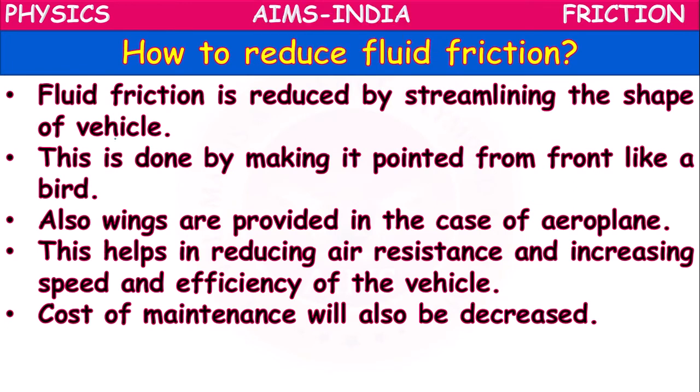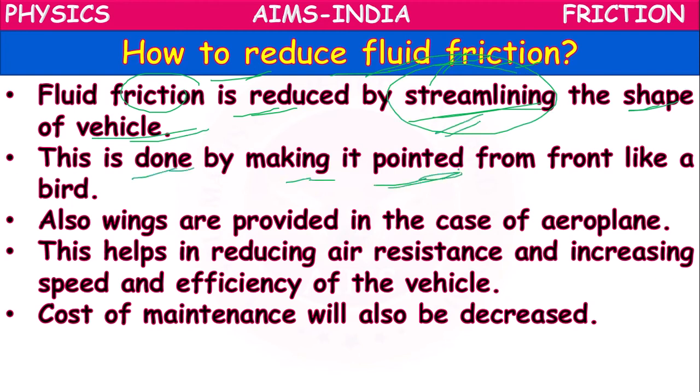Next, how to reduce this fluid friction? Fluid friction can be reduced by streamlining the shape of the vehicle. Already we have told, the front part is made like a pointed end. It is called streamlining. This is done by making it pointed from the front like a bird. Also, we can provide wings for vehicles like an aeroplane.